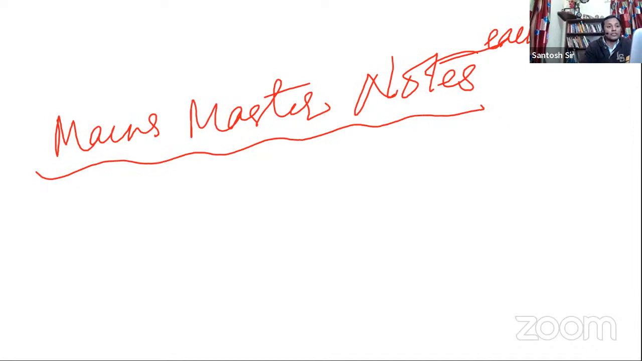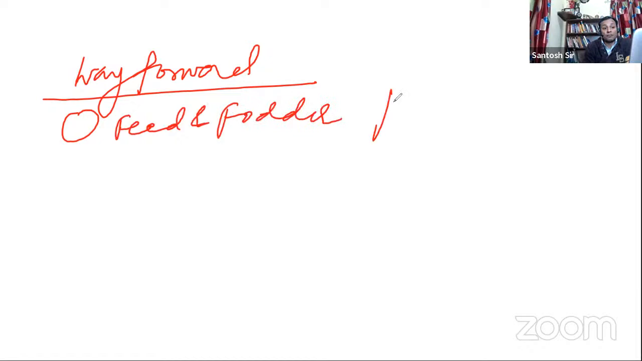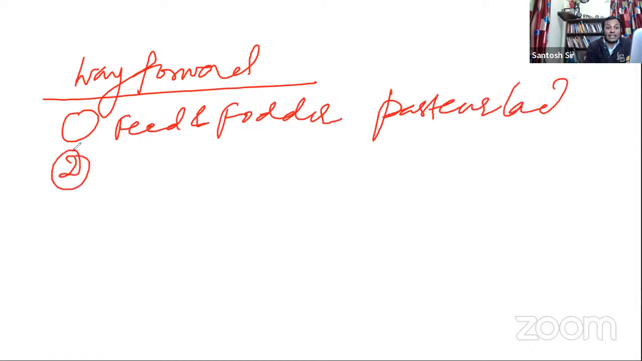Next, you cannot end there. What you can do is write the way forward or suggestion. For every challenge, you will write one solution. For feed and fodder, what do we have to do? We have to conserve the pasture lands. Then for animal health, this editorial has talked about the scheme: mobile veterinary units.